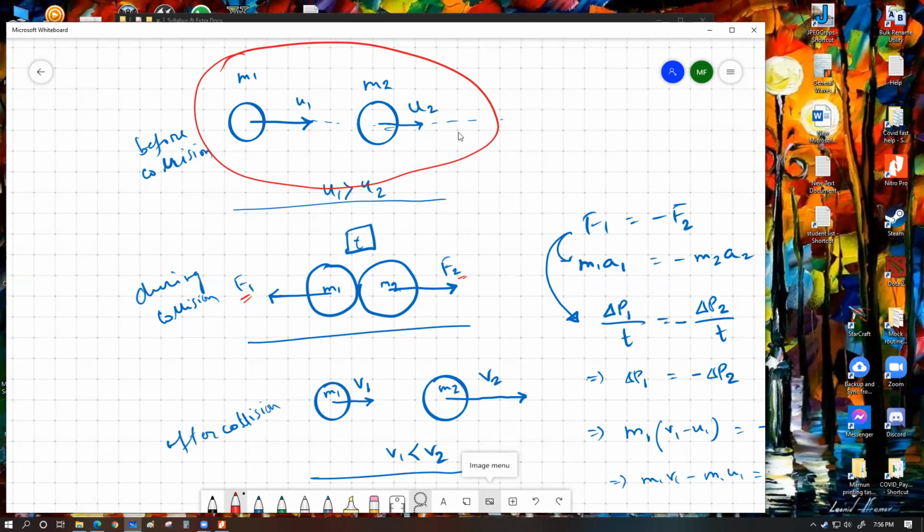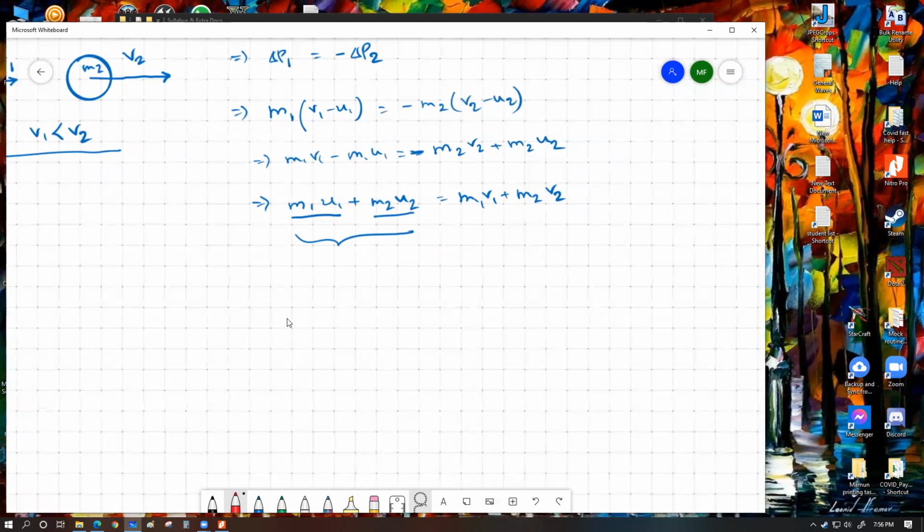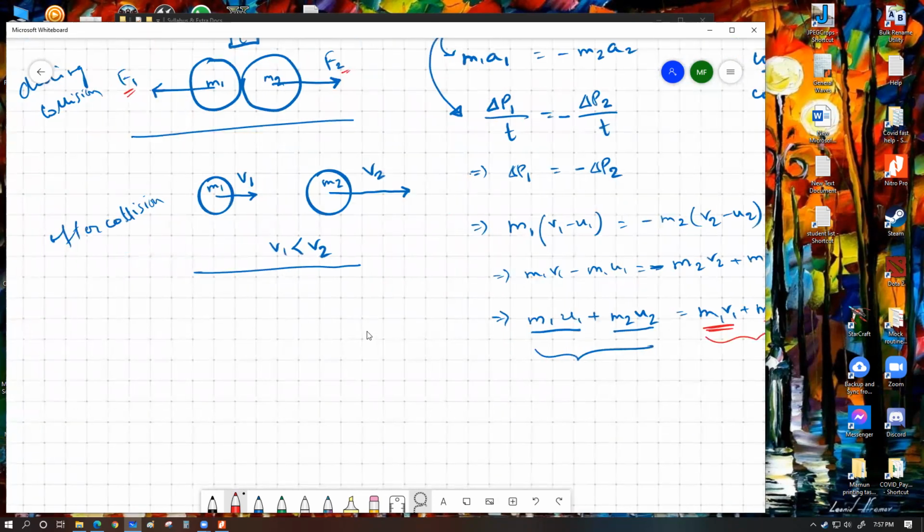And then if we see over here, this is the final momentum of object 1, M1 V1, and this is the final momentum of object 2, M2 V2. So this is the total momentum of the whole system after the collision, which is basically represented in this diagram.